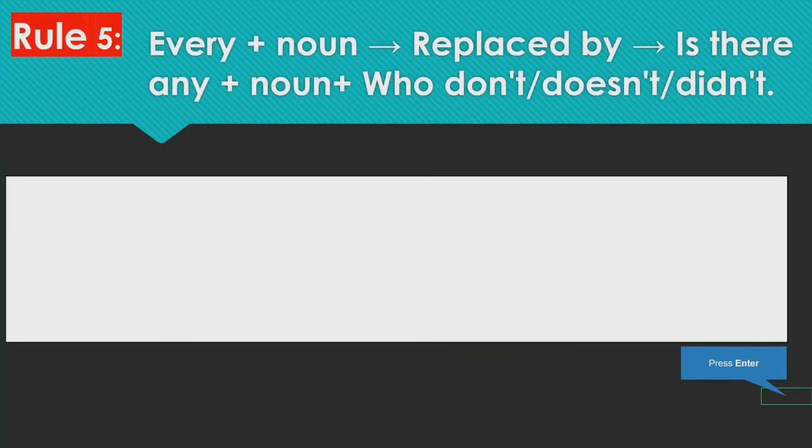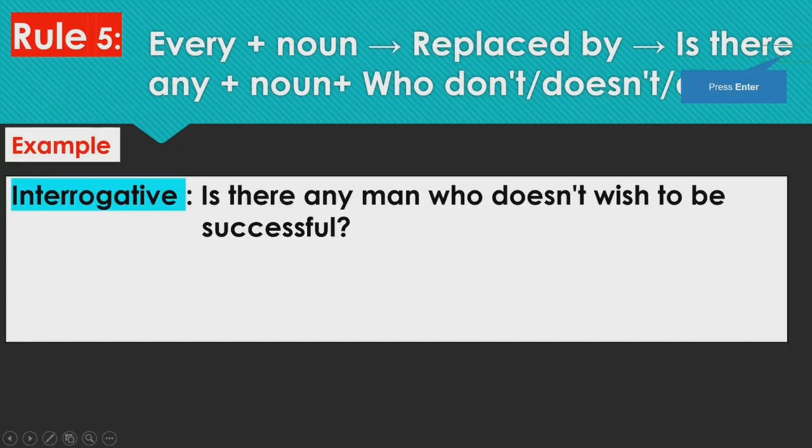Alright? So let's go ahead with rule 5. Here, every plus noun is given. At that time we have to convert into is there any plus noun plus who, don't, doesn't or didn't. Let's see the example. Is there any man who doesn't wish to be successful? So the answer is obviously everyone wants to be successful, okay? It's also a rhetorical type of question.